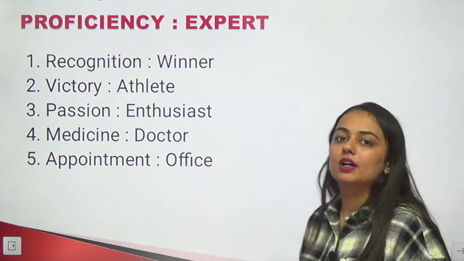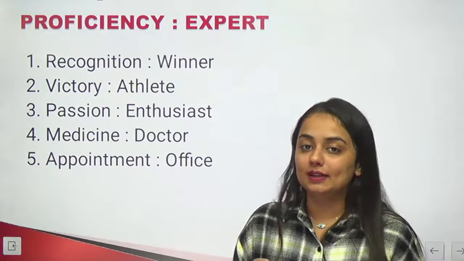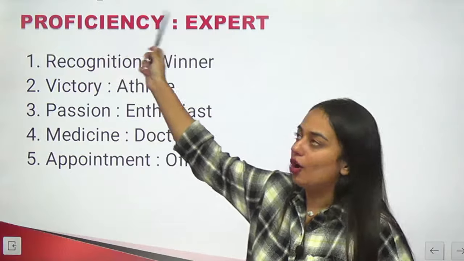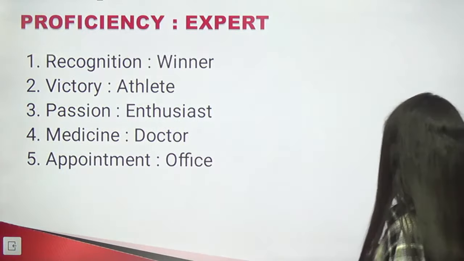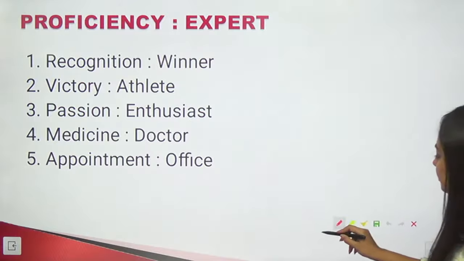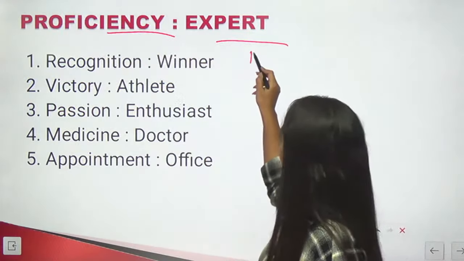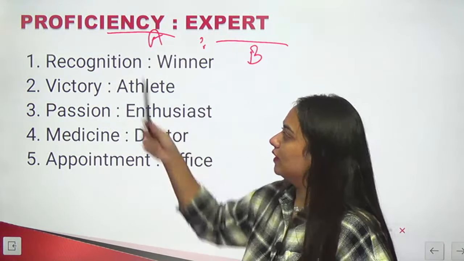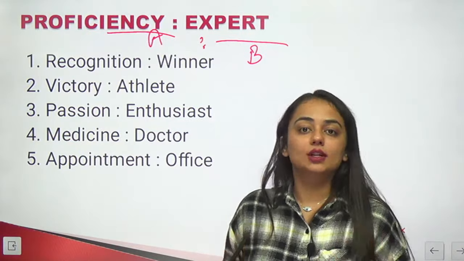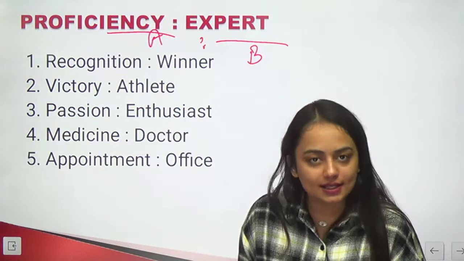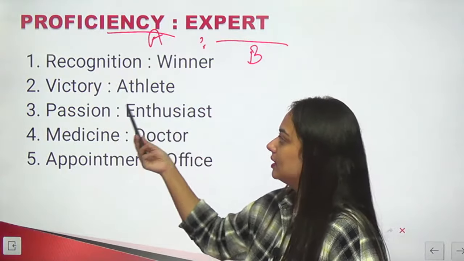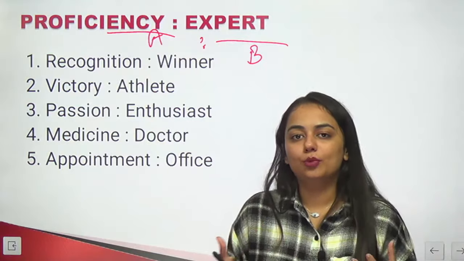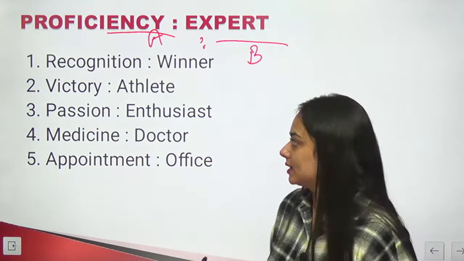Proficiency and expert. Proficiency is being skilled or experienced in something. So an expert, let's say B has A or B possesses A. Try doing this one. B possesses A. Does a winner always have recognition? In some cases, or let's say in most cases, yes, but not every winner has recognition. Does an athlete have victory? He might or he might not. So there are so many athletes competing at one point of time and everyone cannot be victorious.